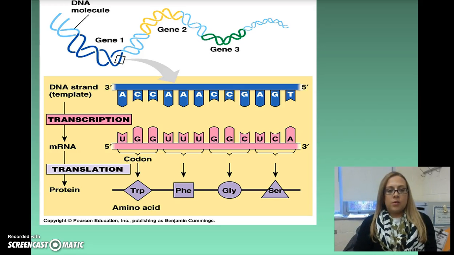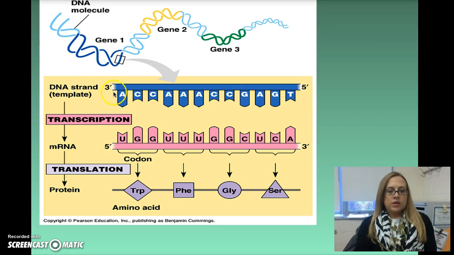So let's take a look at this and see if we can make a little bit more sense of it. Up here we have a double-stranded DNA molecule, and you can see this gene 1 area is in dark blue. We are going to look at gene 1 right here first, just this small little segment of it.